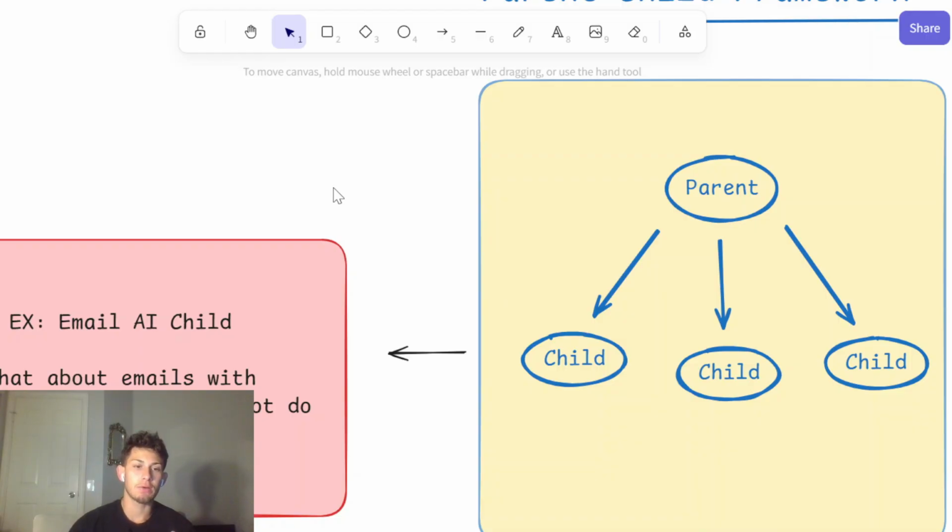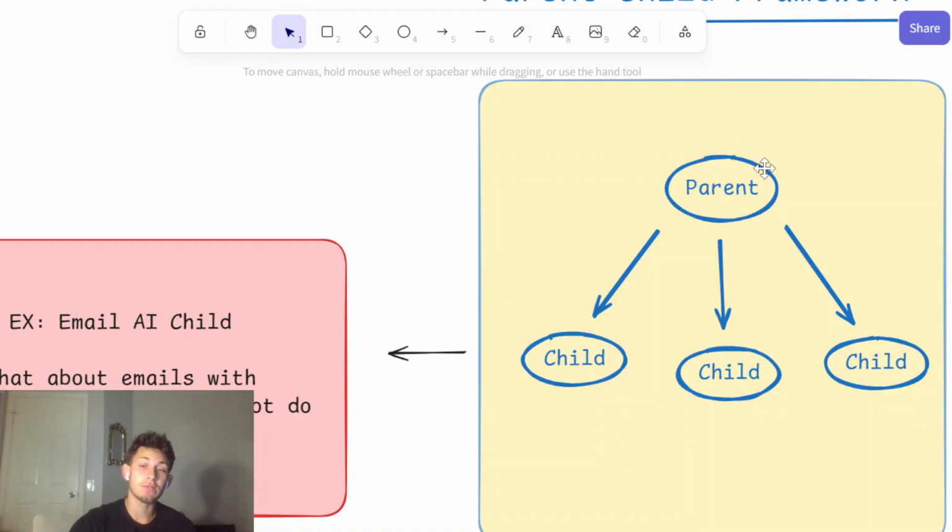And I had to ask the question, what about emails with attachments? Should one AI bot do everything? Should it have the ability to just write a simple email and decide whether it's a simple email or one that includes attachments? Obviously, when you ask that question right now, knowing the capabilities of AI, the answer is no. You don't want the AI to do all the legwork. You have to break the task apart into subtasks and make it easier for the AI.